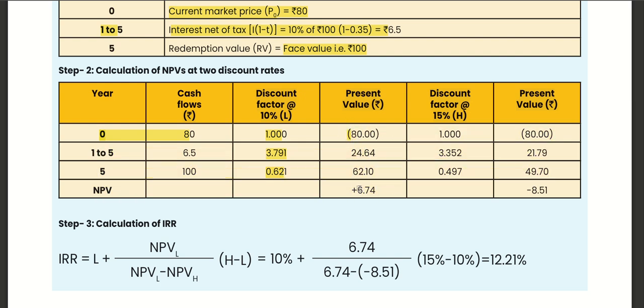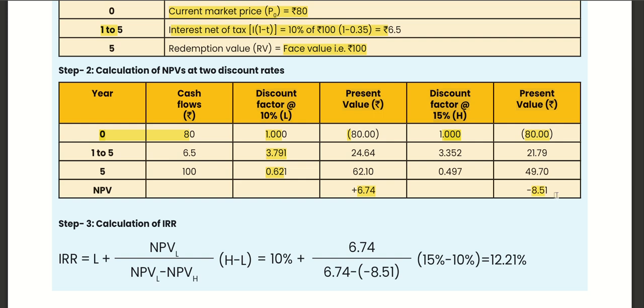Whenever we get a positive amount, we increase the discount rate. So we increase it by 5 more, to 15. Multiplying the cash flows by the factors, we get the present value, and here we get a negative present value.